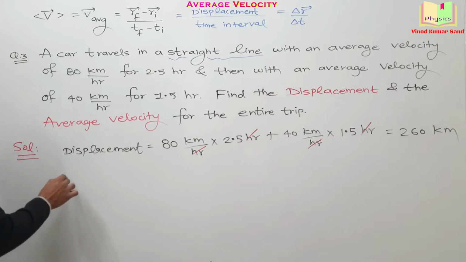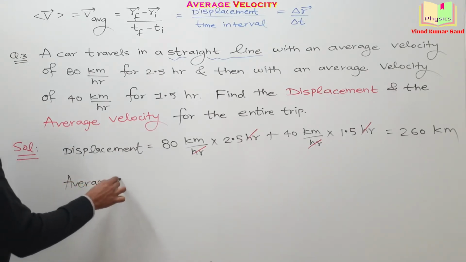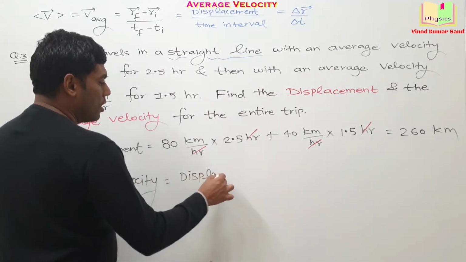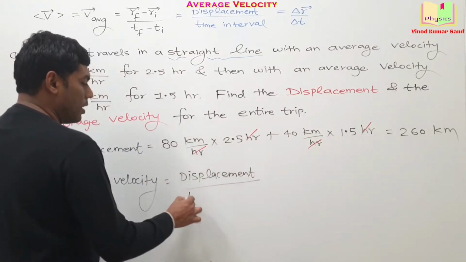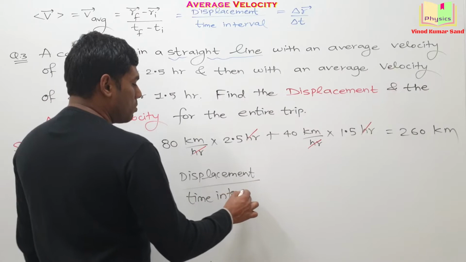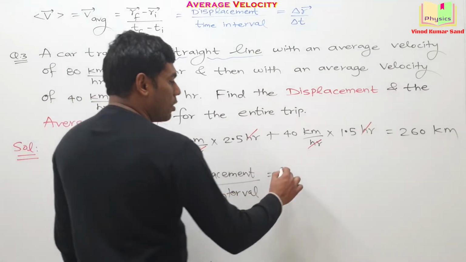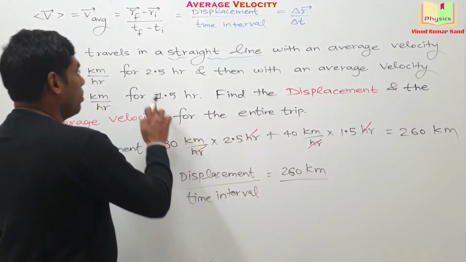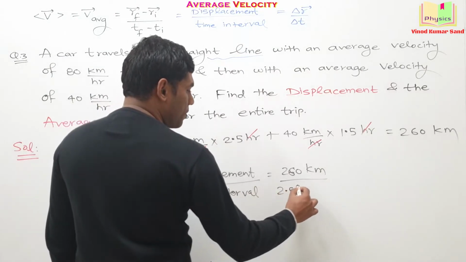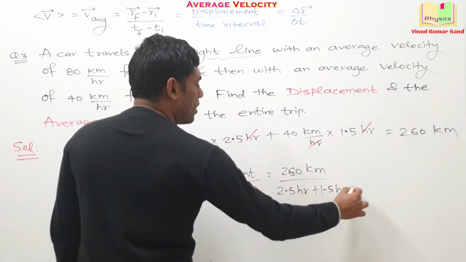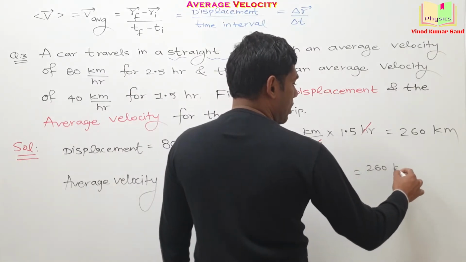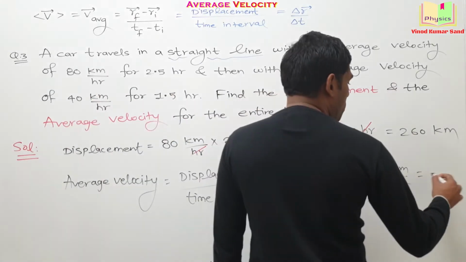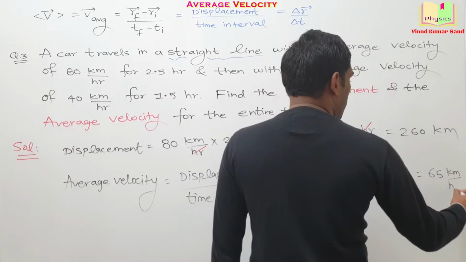Next is the average velocity. It is also simple. The average velocity is equal to displacement divided by the time interval. The displacement is already known to us, 260 kilometer, and the time interval is 2.5 hour plus 1.5 hour. So basically we have here 260 kilometer divided by 4 hour. This answer will come out to be 65 kilometer per hour.